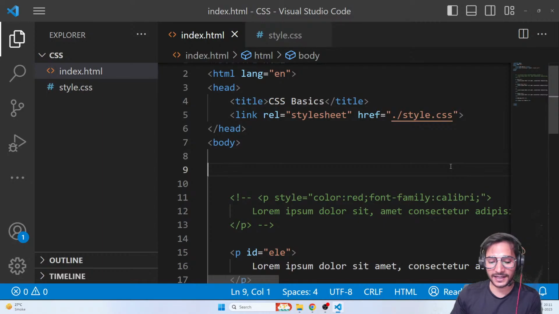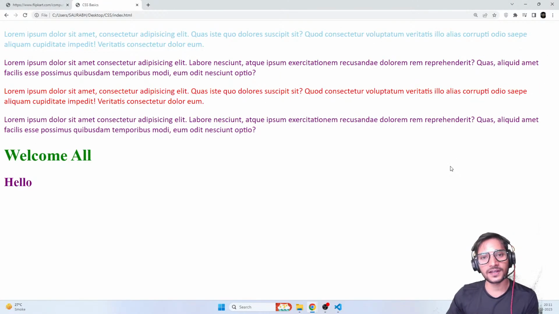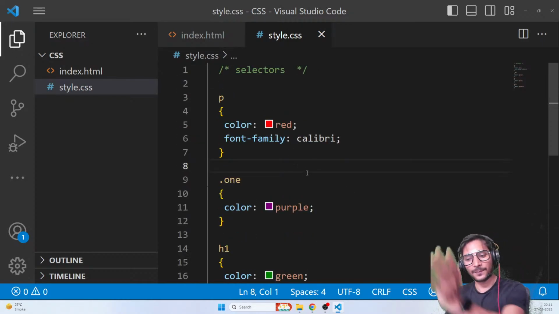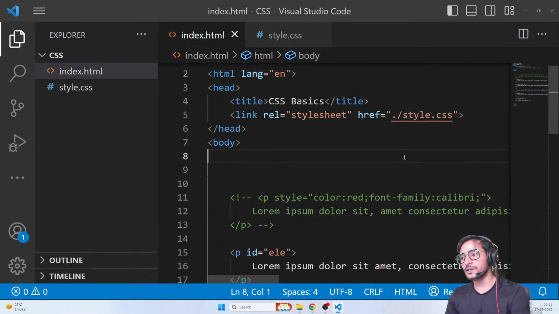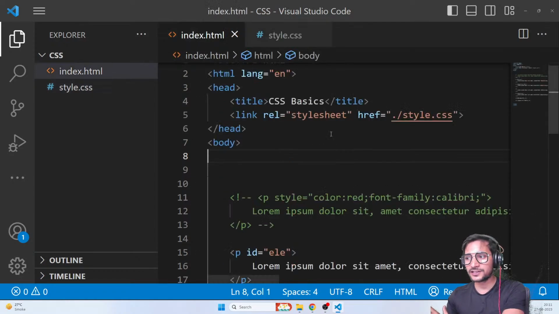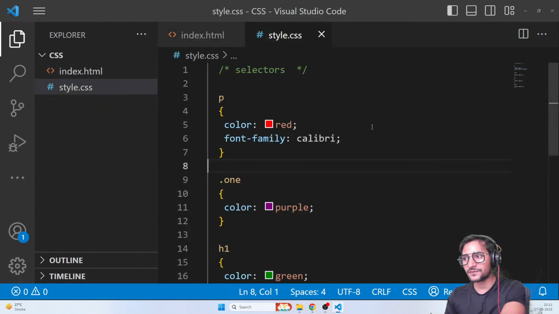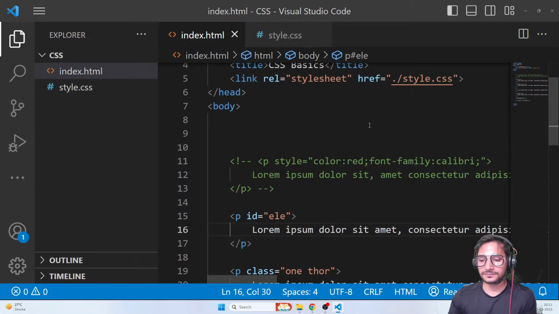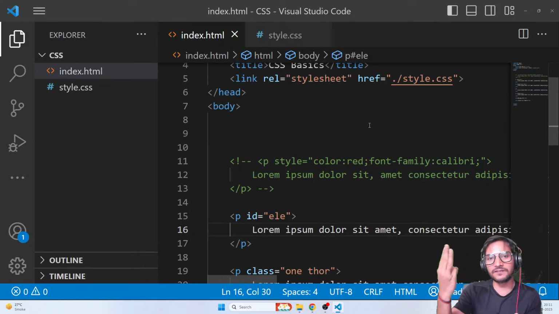And once I link it, you can see all starts working. That means in writing, there is no difference. The only thing is you write it separately and then you just link it. And that's it, guys. That's how you write external CSS. And now, even if you have 2,000, 3,000 lines of CSS, it's in a separate file. Your HTML will remain clean and your CSS will also remain clean, and it will be much easier to handle them. Okay. So guys, have we cleared everyone? So these are the 3 ways of how you can apply CSS on HTML elements.